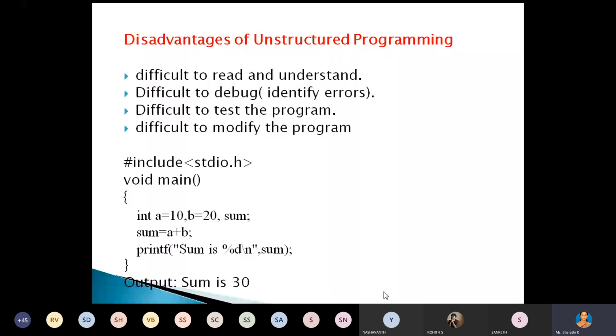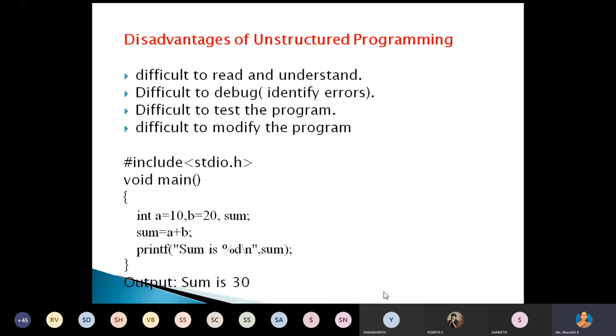Suppose you want to modify part of the code, you have to modify it in the main function only, or in all the places where that particular code appears. Now suppose you are using functions, you can modify that code in only one place. Any doubt?